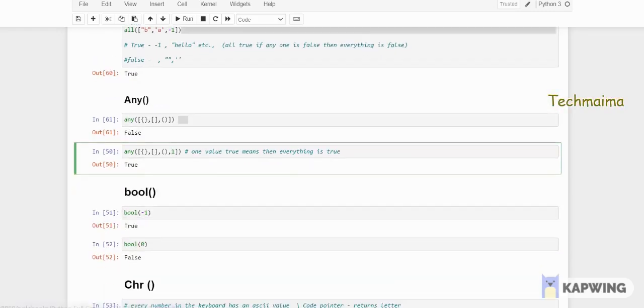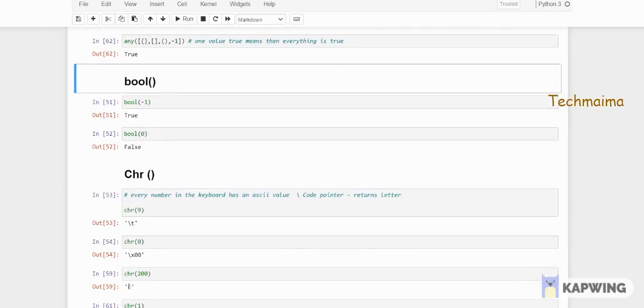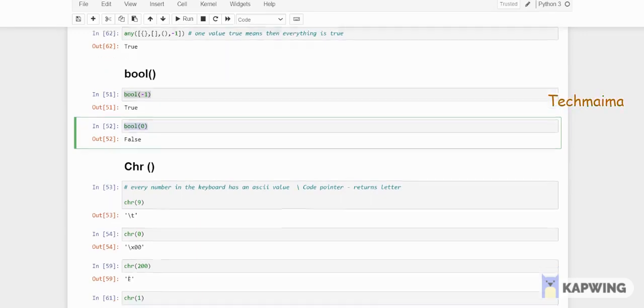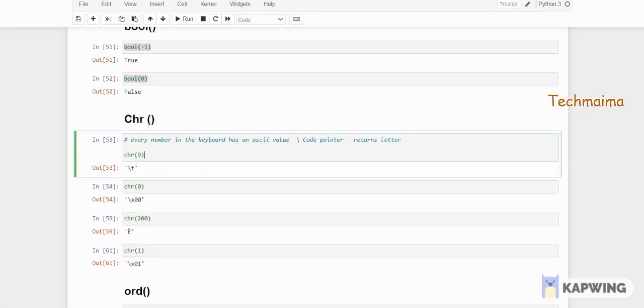For any, if everything is false, then it will return false. If at least one element is true, then it will return true. Okay, so -1 is also true, so it will return true. So with boolean, you can check which elements are true, including negatives, and which elements are false. If you give -1, it will return true, and if you give 0, it will return false. CHR: in our keyboard, every character has an ASCII value, right?